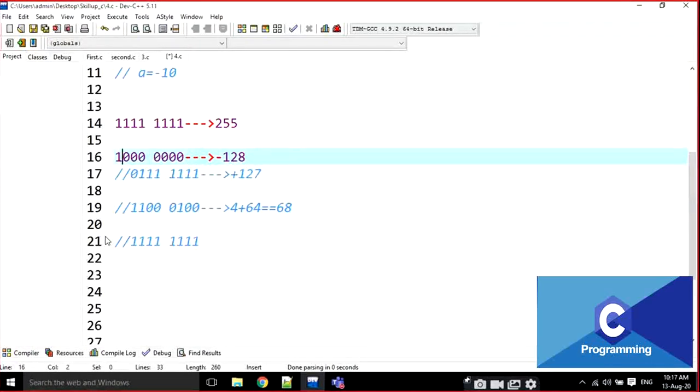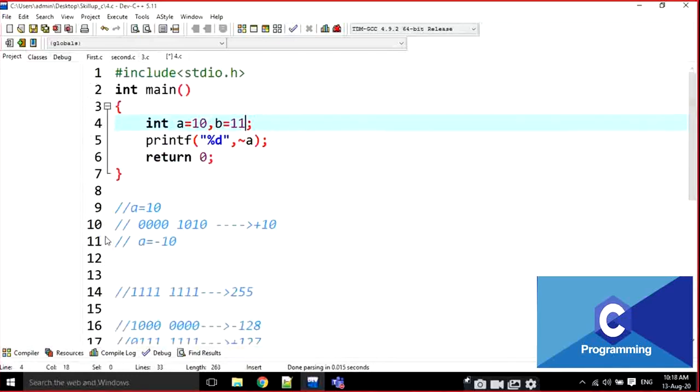Now I am going to explain the bitwise NOT operation. What is the NOT operation? I'm not asking about bitwise NOT yet. What is the NOT operation? What is it doing?